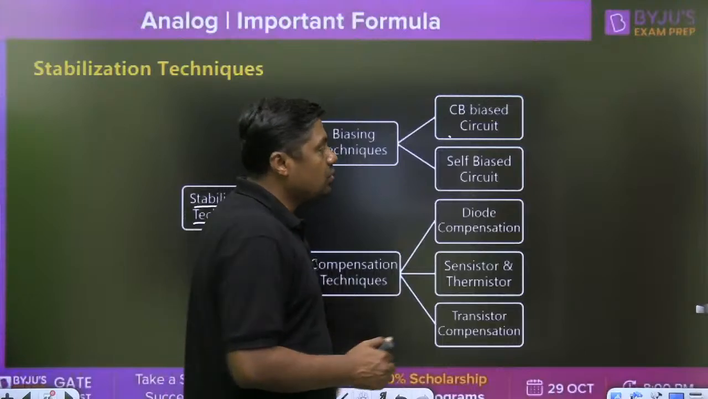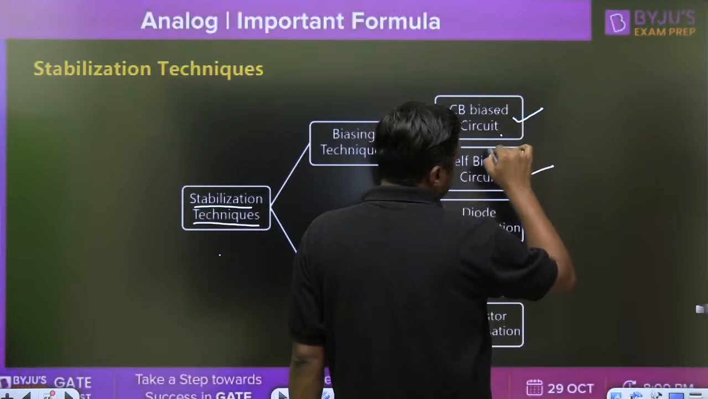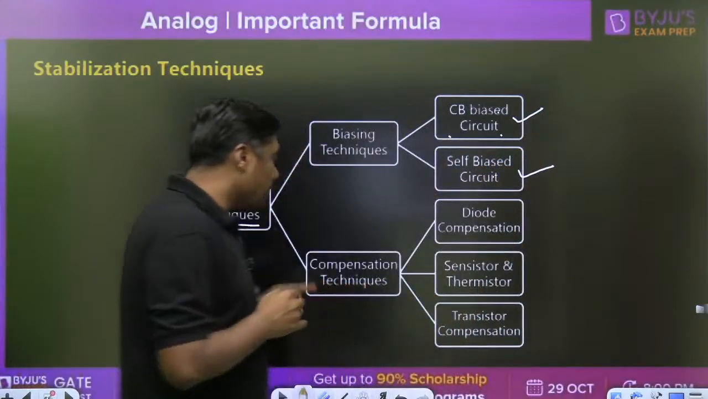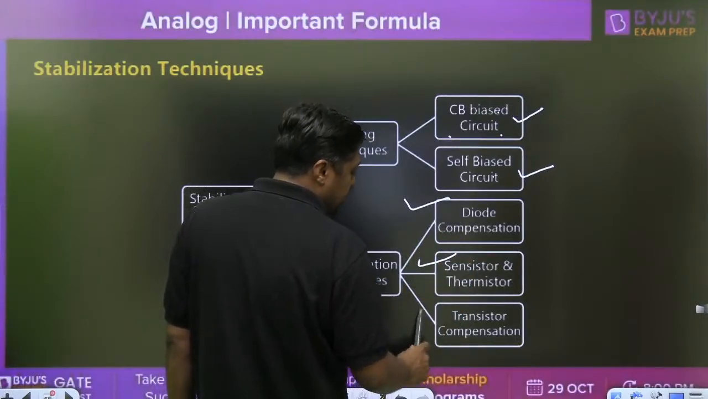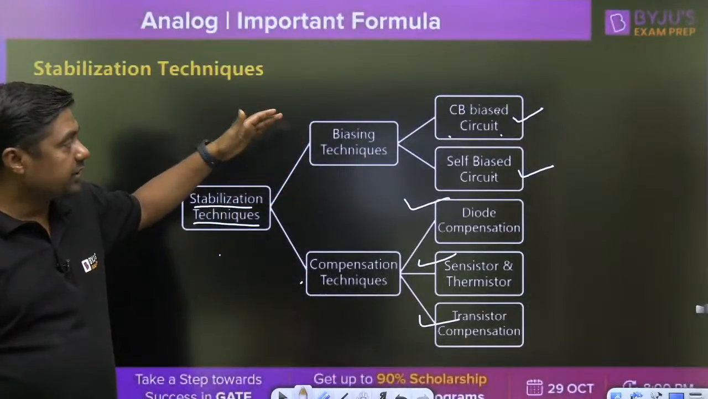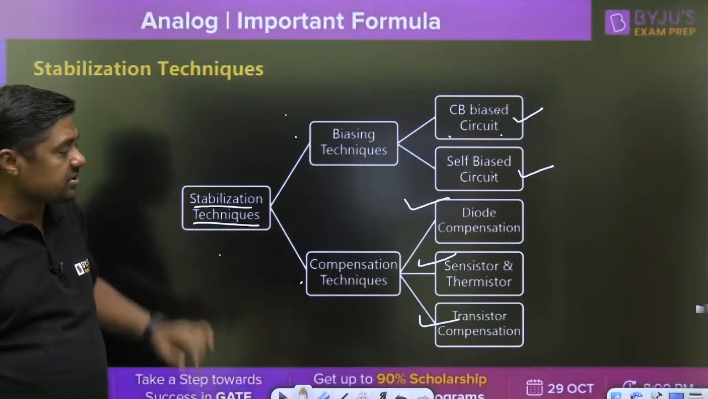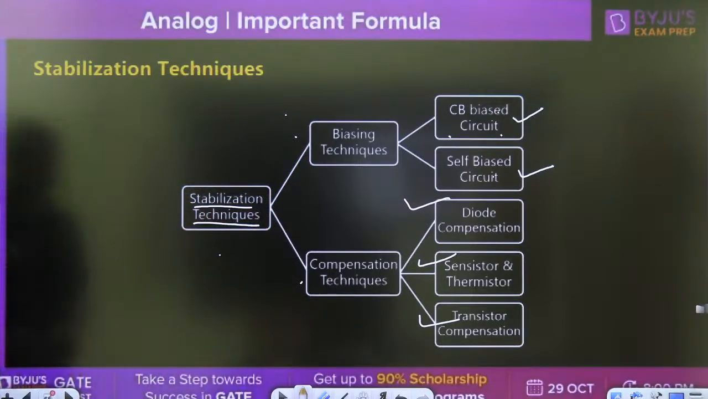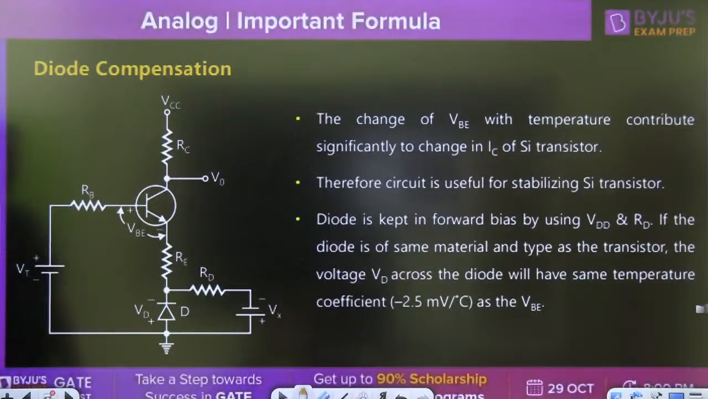So normally we get questions from the self biased circuit. This is also important: the collector based bias circuit and the self biased circuit. In compensation techniques, we are using diode compensation, and transistor and thermistor compensation. One by one I will give you the diagram: the collector based bias circuit, self bias circuit, diode compensation, and transistor and thermistor compensation. Now, the biasing and compensation techniques. Okay, so that is the diode compensation.